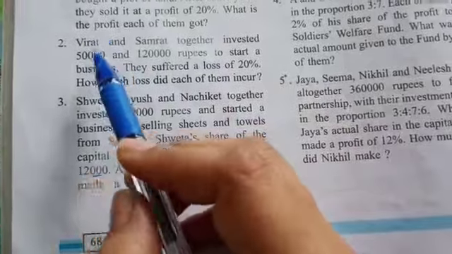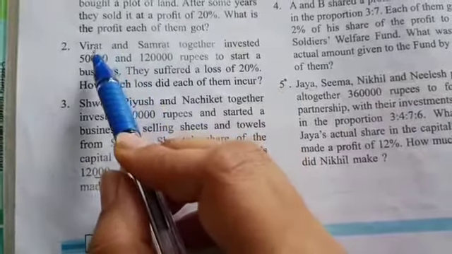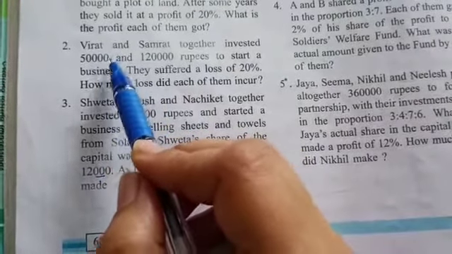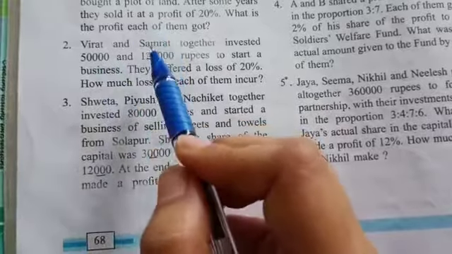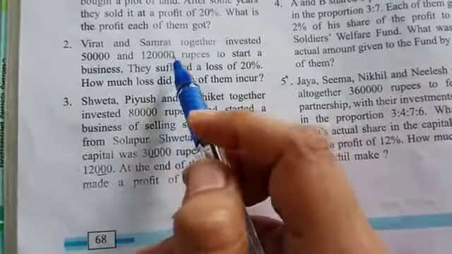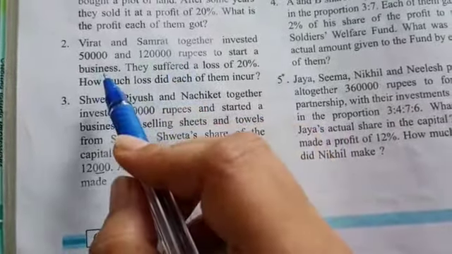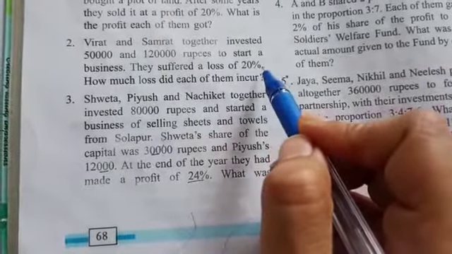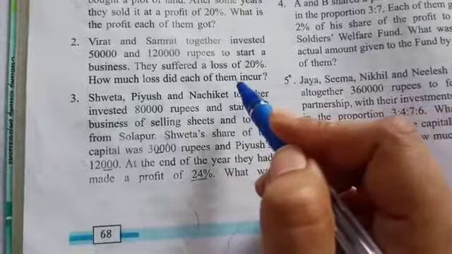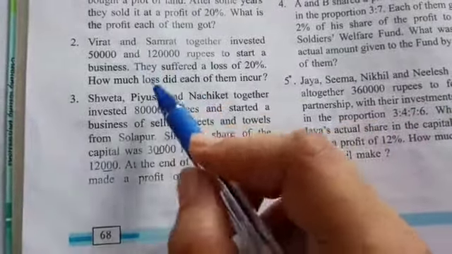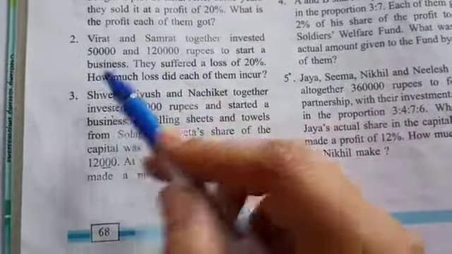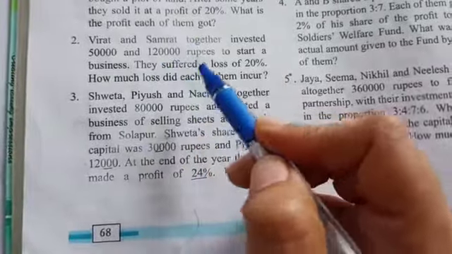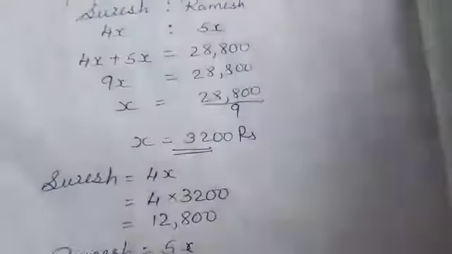Means students, in the second question, Virat has invested 50,000 and Samrat has invested 1,20,000 rupees in a business and they suffered a loss of 20%. So let's see how much loss each of them will get, like how much loss Virat got and how much loss Samrat got. So let's start the second sum.